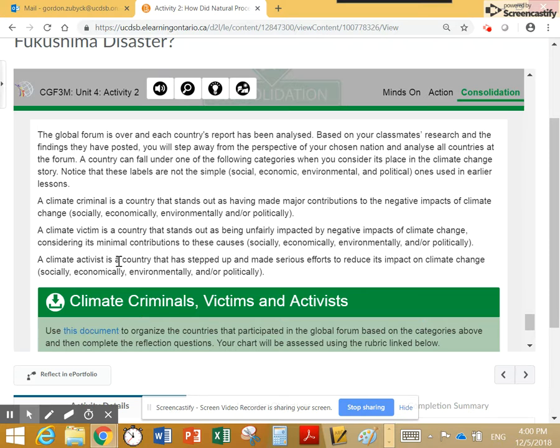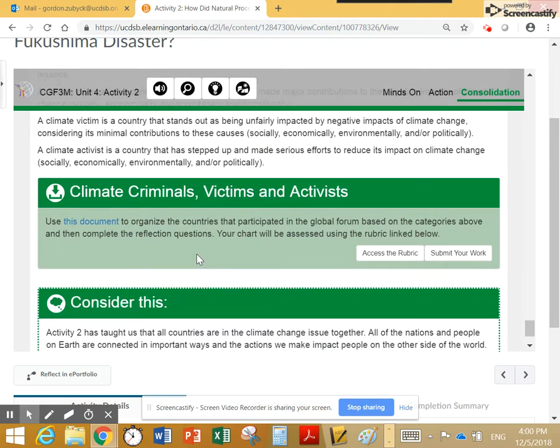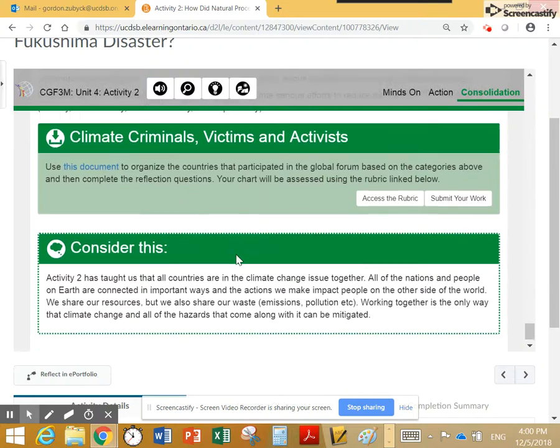Just setting goals doesn't count, right? You have to actually be achieving your goals and making things happen, because there are a lot of major countries right now setting lots of goals that have no intention whatsoever of actually meeting them. So it's important to think about that when you choose your climate activist. This is the template you're going to use for your climate criminals, victims, and activists. Make sure you fill this in, thinking appropriately about all the different components in the template.